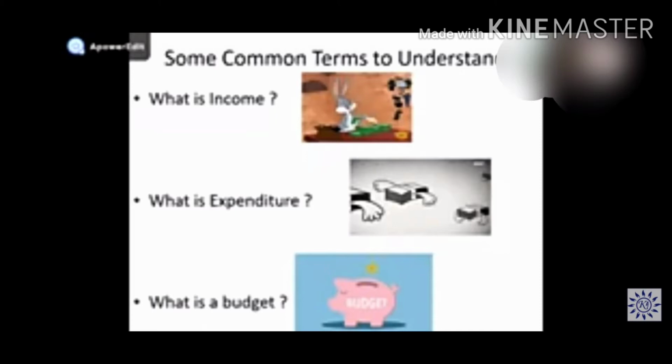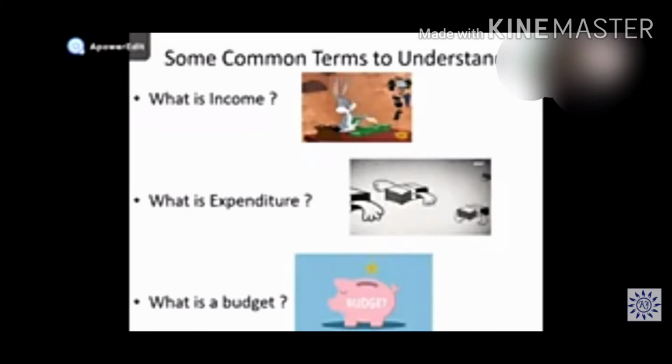Such a budget won't help you. Whereas if your income is more and your expenditure is less, then you save your money, and that budget is also very helpful for your family.